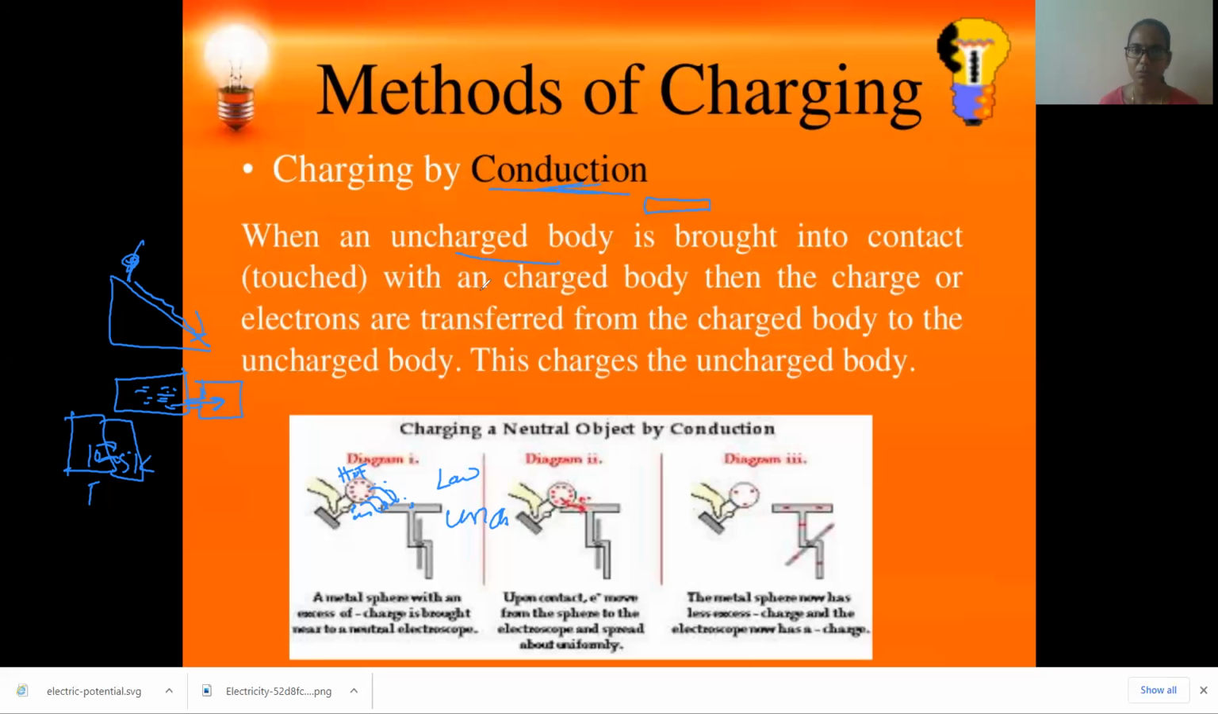Conduction means an uncharged body is brought in contact with the charged body. The shifting of charges will happen from charged to uncharged. This is what we call it. So you can see the diagram here. One electron is coming from this to here, and now you can see here also little charges, here also little charges. So charges are equally distributed when you bring them in contact. So this is what we call charging by conduction method. Okay, you will see the applications of all this when you go to future classes.